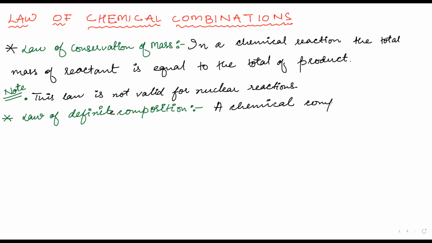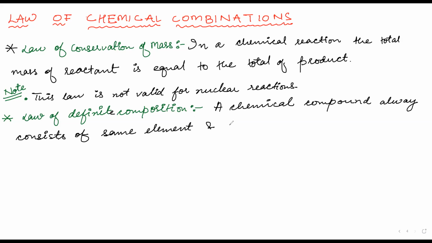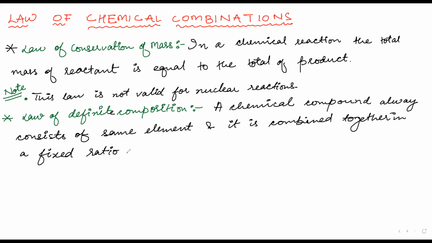A chemical compound always consists of the same elements combined together in a fixed ratio by weight.